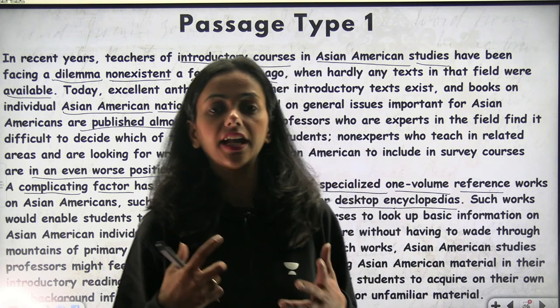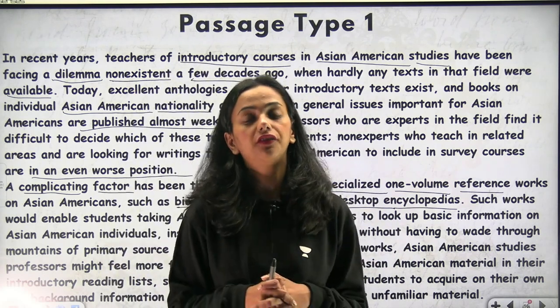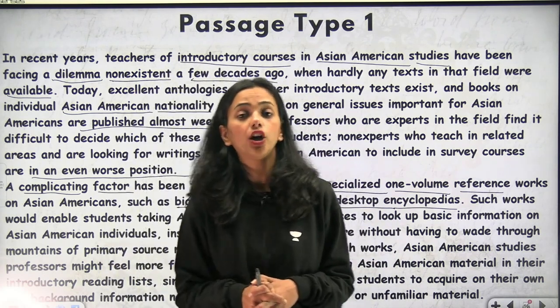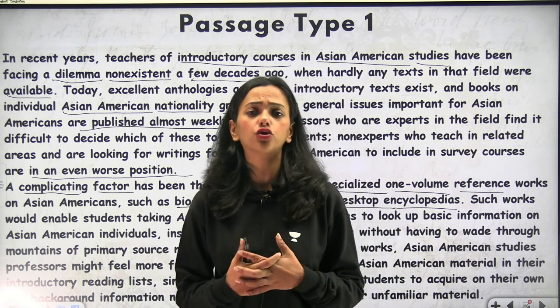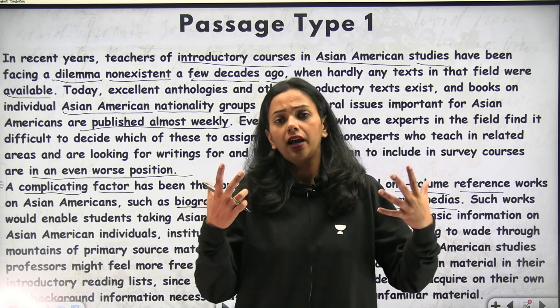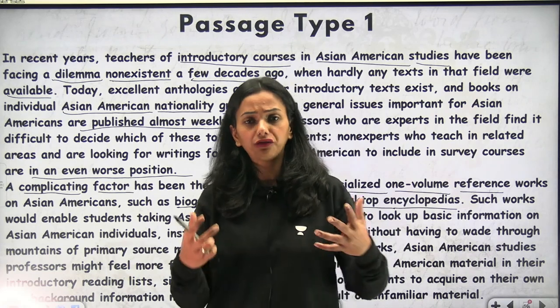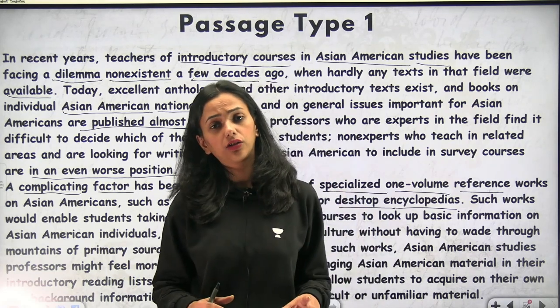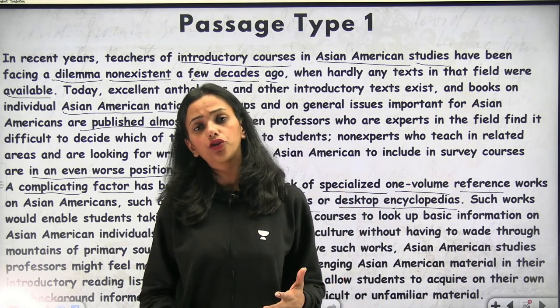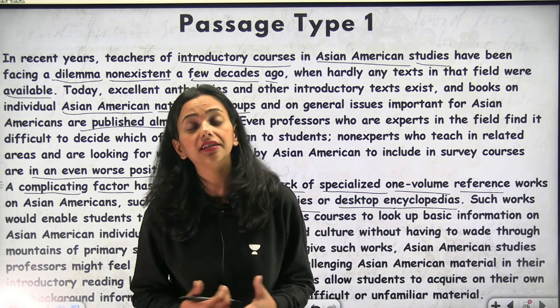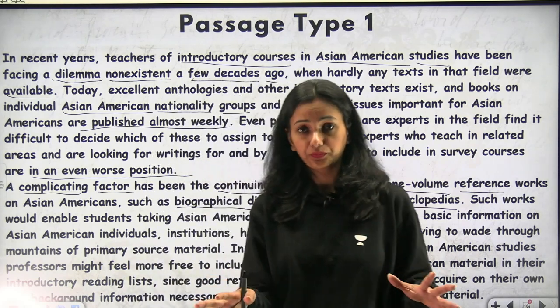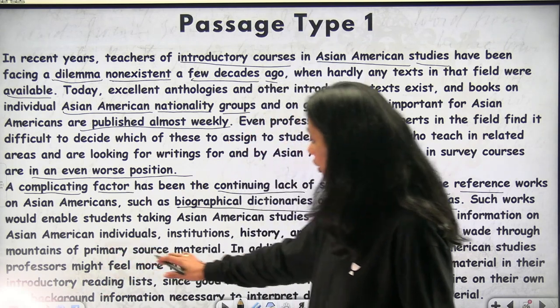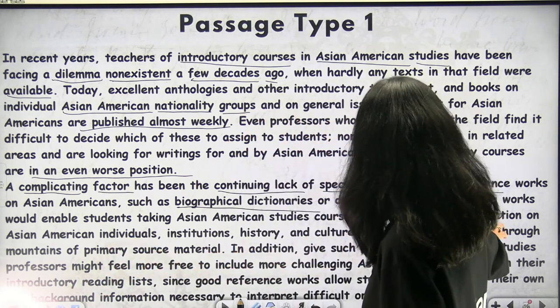All this is telling you about a problem faced in that decade, where there was a lack of the kind of texts that would go to the students, where they could actually read in this cultural environment. Okay, moving forward, what does it say?